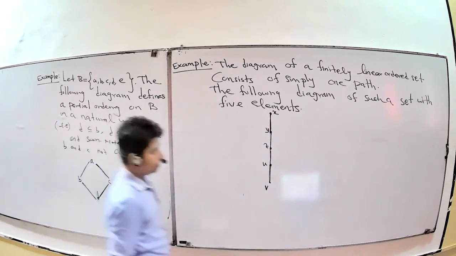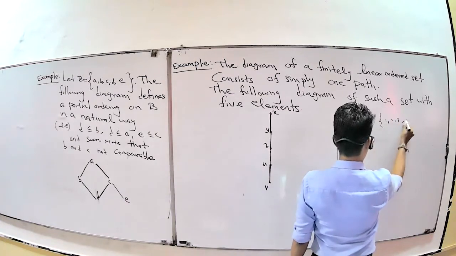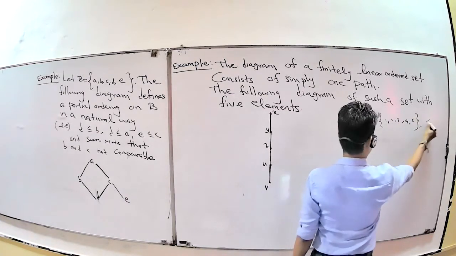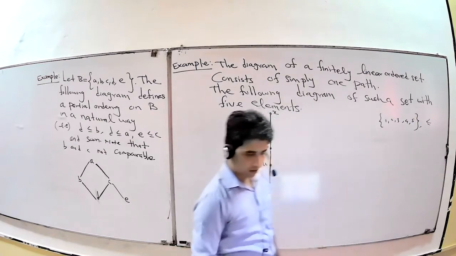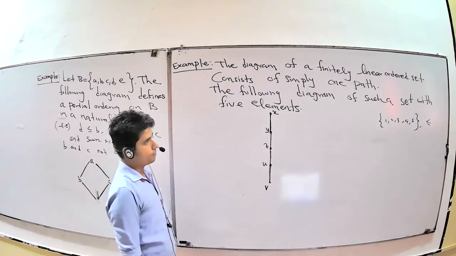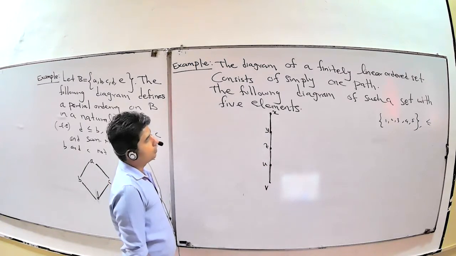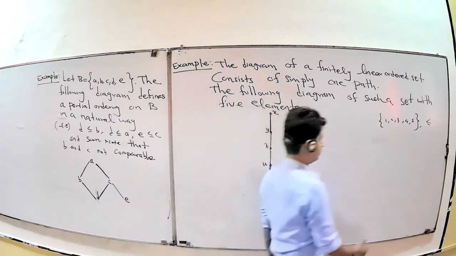For some examples, you can take the set one, two, three, four, five. Here your order is less than or equal to. What is the Hasse diagram for this one? Like this.